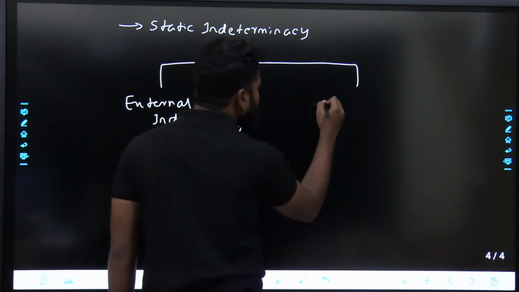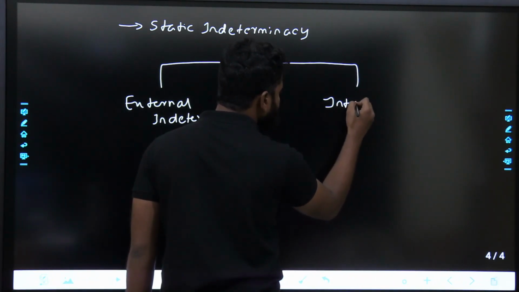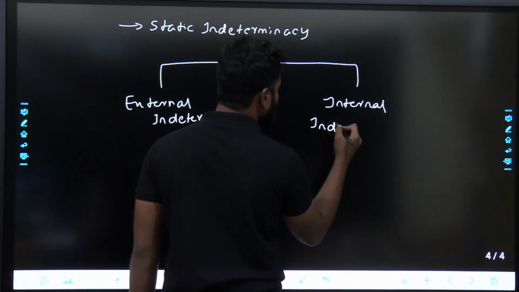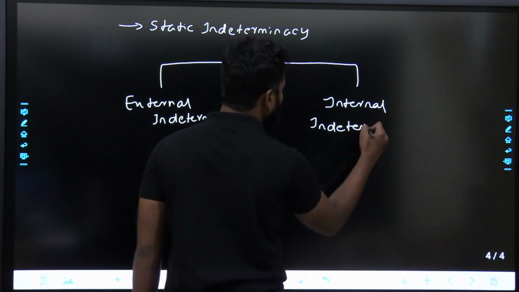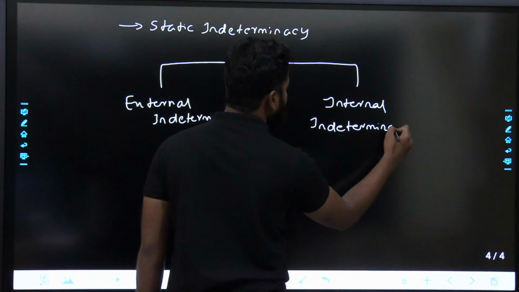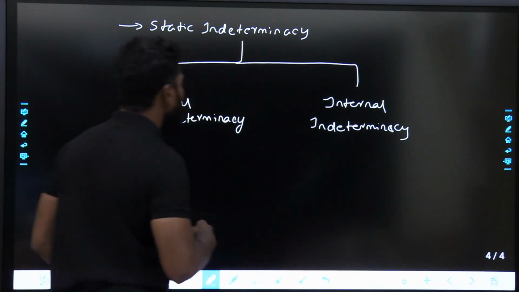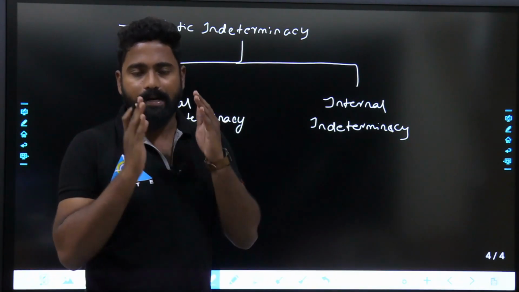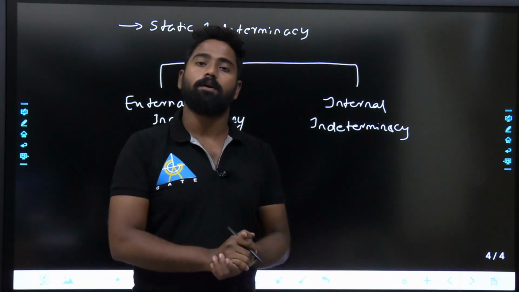Second one is internal indeterminacy. External indeterminacy and internal indeterminacy. These are the two things that are very much important, either it is beams, trusses, frames.